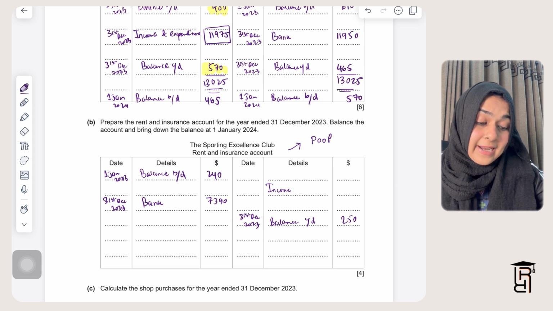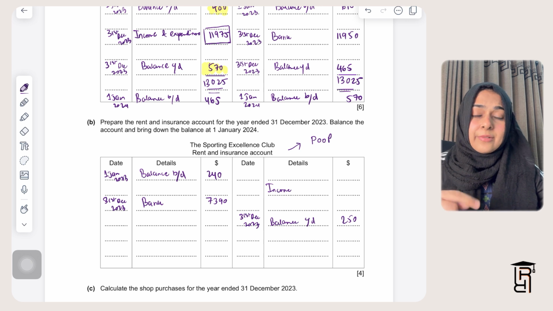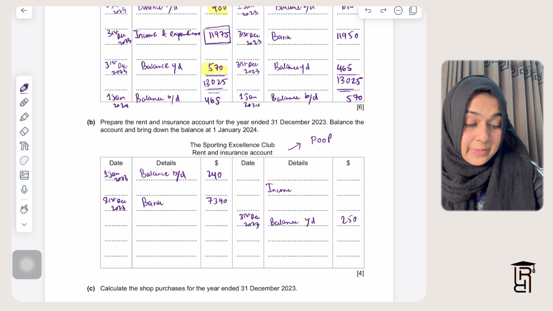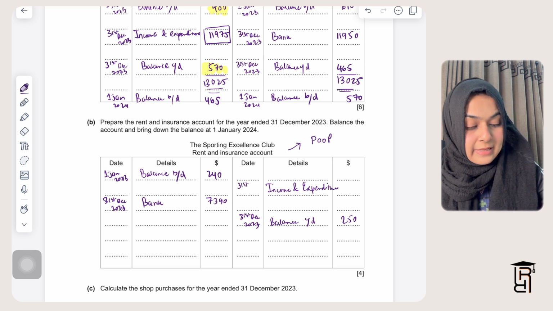Again, notice this, that in other expense questions we normally write income statement, but in case of the club we'll have to prepare an income and expenditure account. So I will write here income and expenditure. I will not write income statement, I will write income and expenditure. And also this I have to calculate.